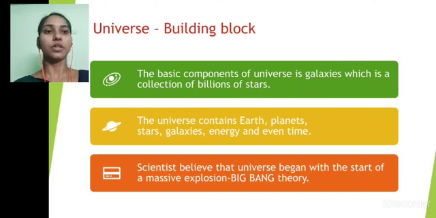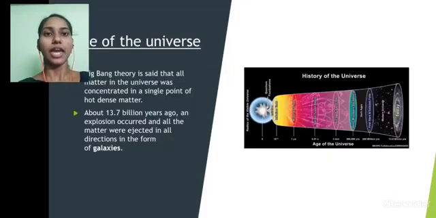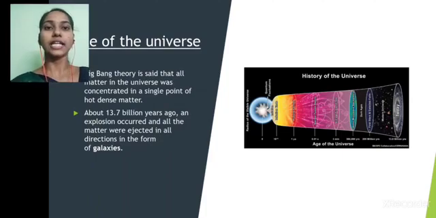The basic components of the universe are galaxies, which are collections of billions of stars. The universe contains Earth, planets, stars, galaxies, energy, and even time. Scientists believe that the universe began with a massive explosion called the Big Bang. Age of the universe. Big Bang theory said that all the matter in the universe was concentrated in a single point of hot, dense matter. About 13.7 billion years ago, an explosion occurred and all the matter was ejected in all directions in the form of galaxies.